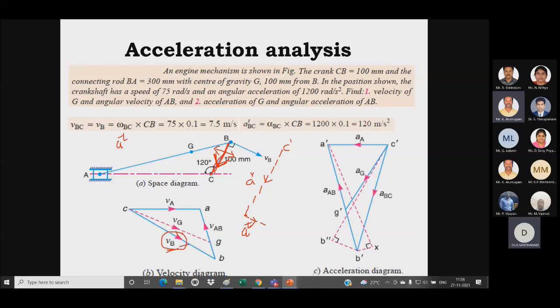Here you can see the direction will be in this direction. So I draw a parallel line like this. So I have located the point B dash. Now I need to join C dash and B dash. So this line will be my linear acceleration of BC.